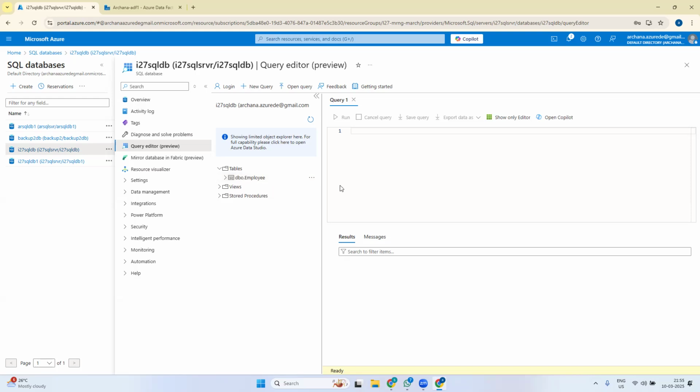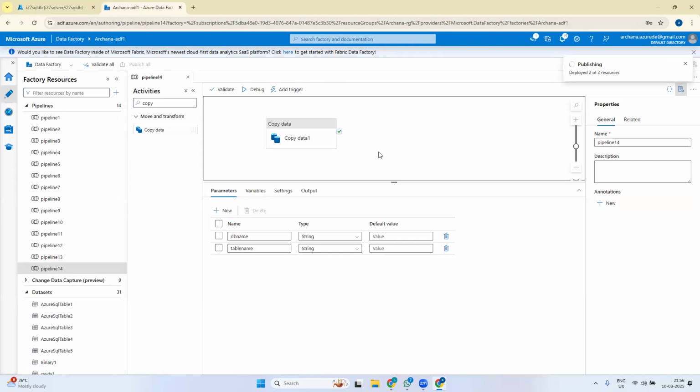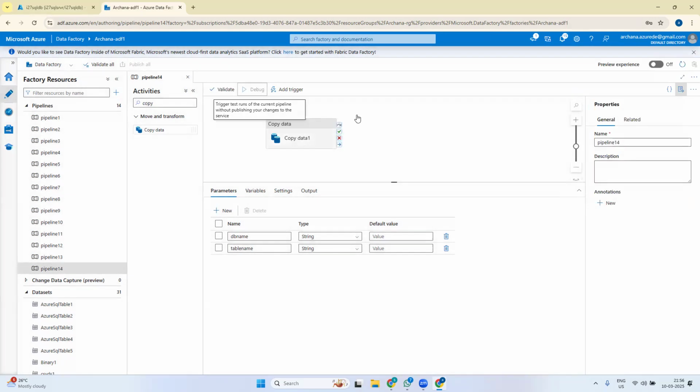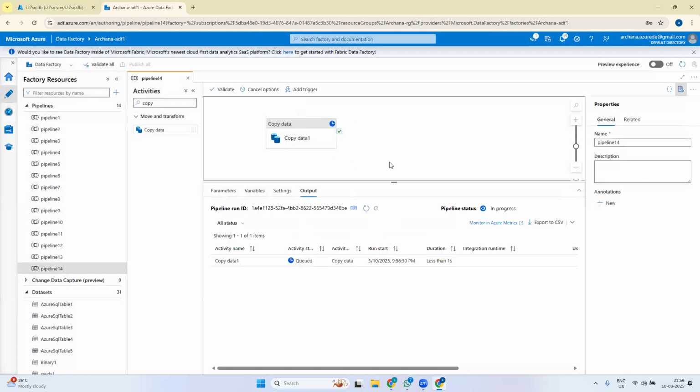So whenever I am running that pipeline, I can use this I27 SQL DB as DB name and say dbo.employee as table name. Right now it is deploying. Actually, we'll run this pipeline when it's deployed. And I say debug. It is asking which DB name I should get the database from, I27 SQL DB, and which table name I should take the file from. And I say okay. So it will run. It will go to that database, go to that table, get the data, and put it in the sink.